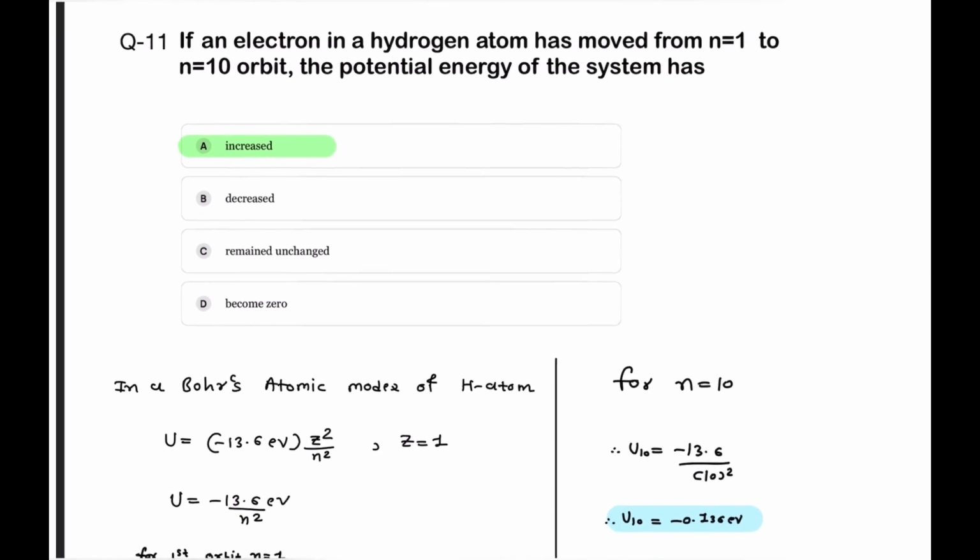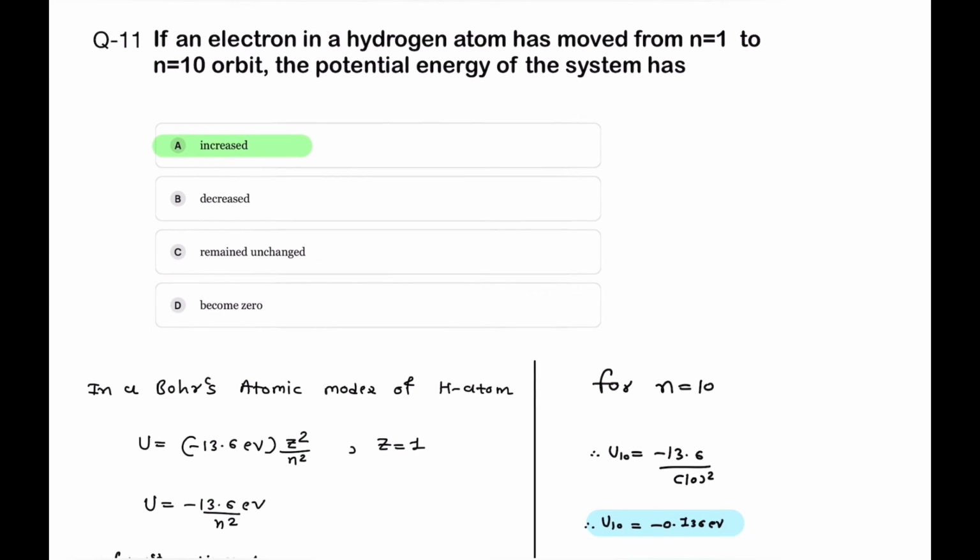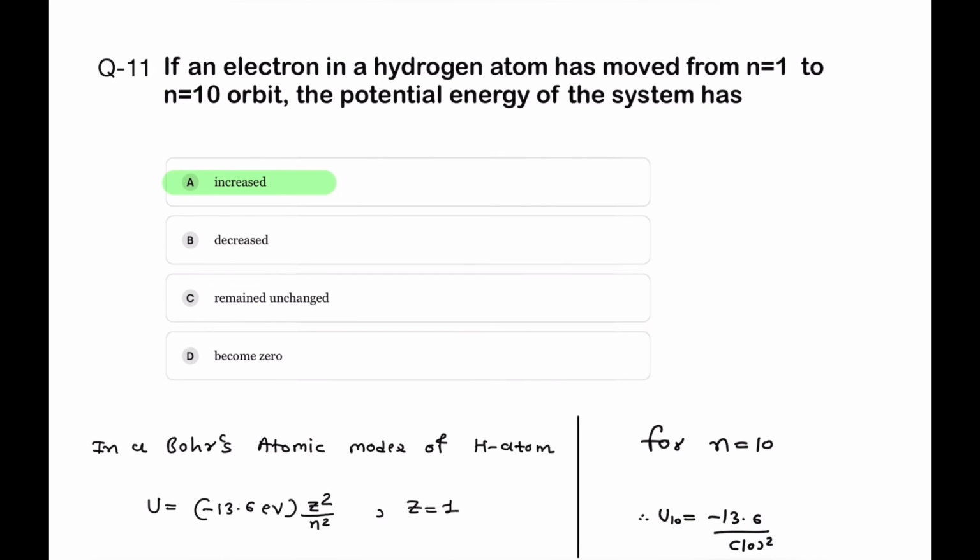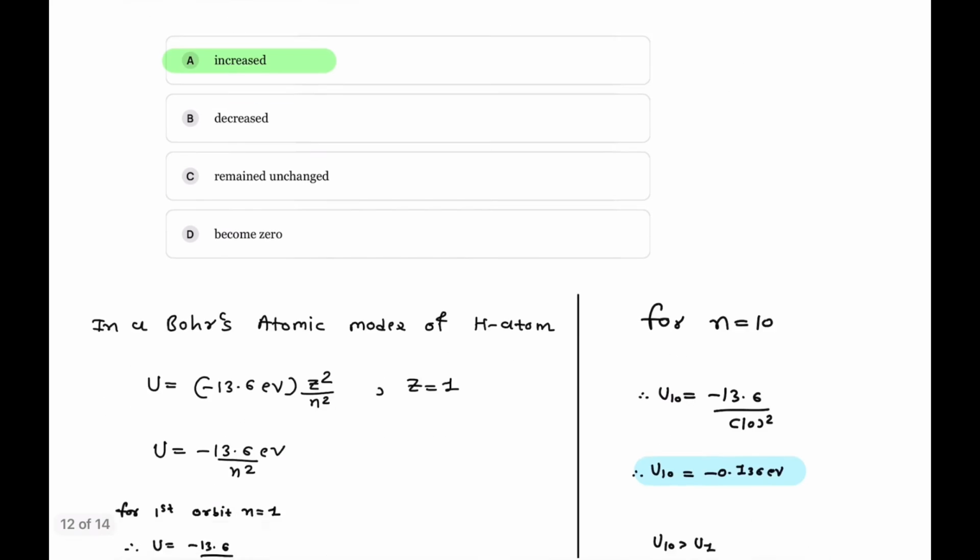Question number 11. If an electron in a hydrogen atom has moved from first orbit, n equal to 1, to n equal to 10th orbit, then the potential energy of the system will increase, decrease, remain unchanged, or become 0. There are four possibilities. So if an electron in a hydrogen atom is moved from the first orbit to the 10th orbit, what is the potential energy of the system?